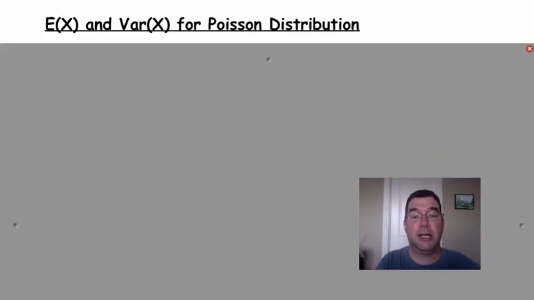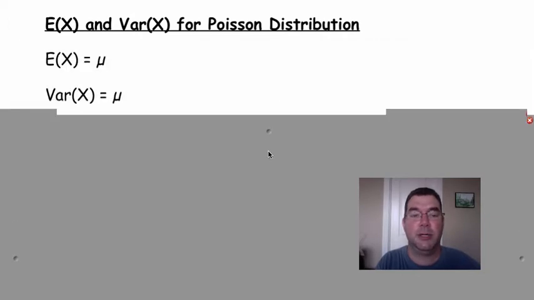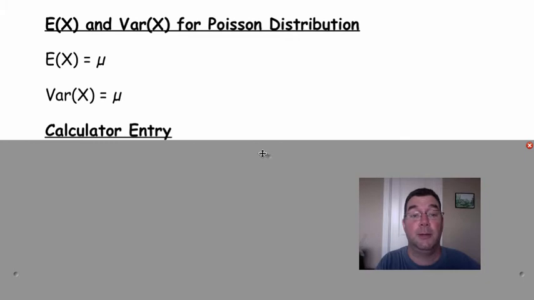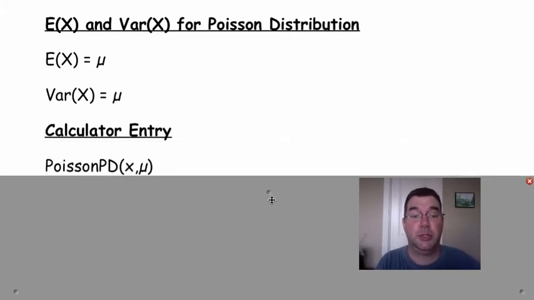Now just like we did with binomial, let's talk about what the values of E(X) and Var(X) are going to be, basically the mean and the variance of this distribution. It's actually the easiest one to remember because those are both mu. Expected value and variance are both mu in this distribution.